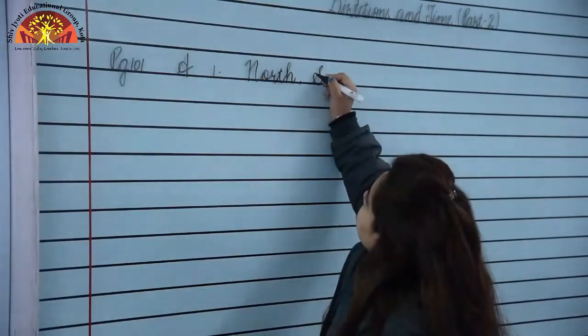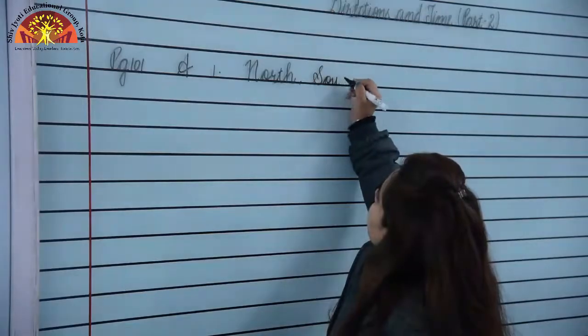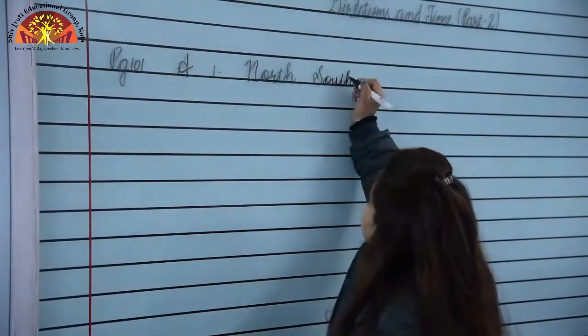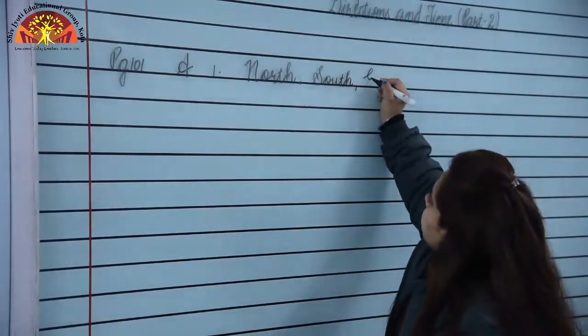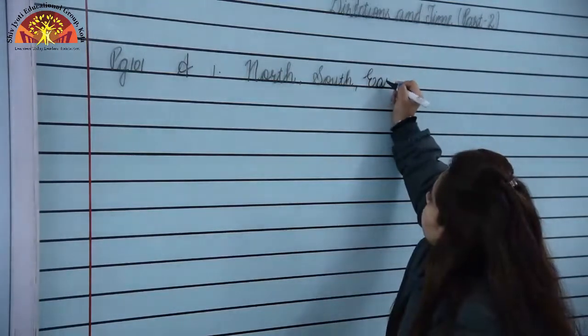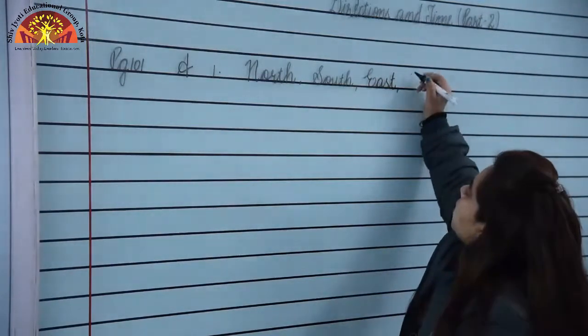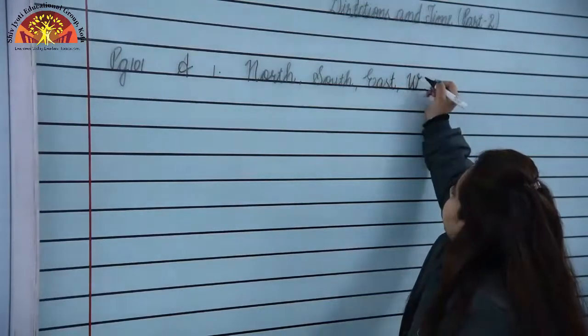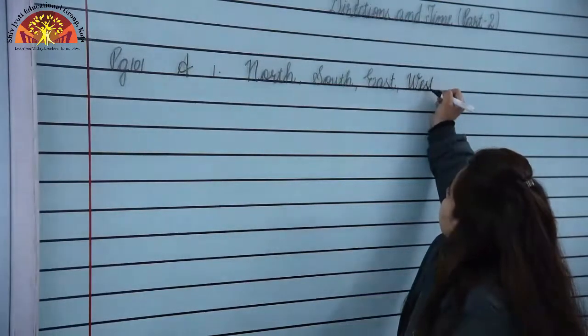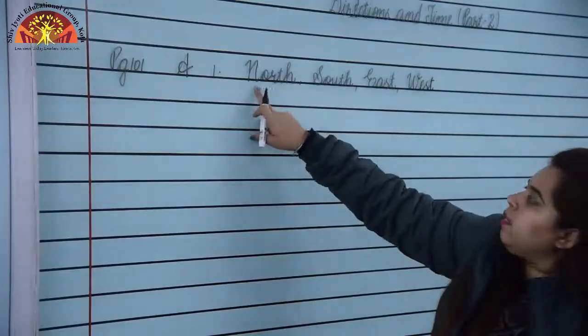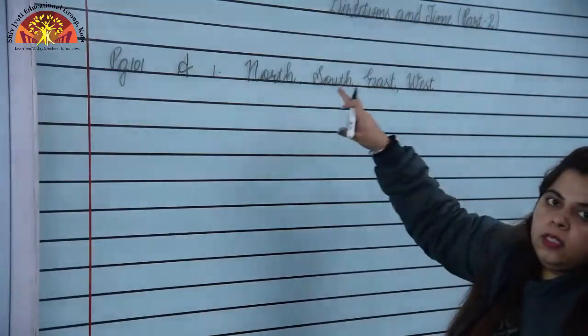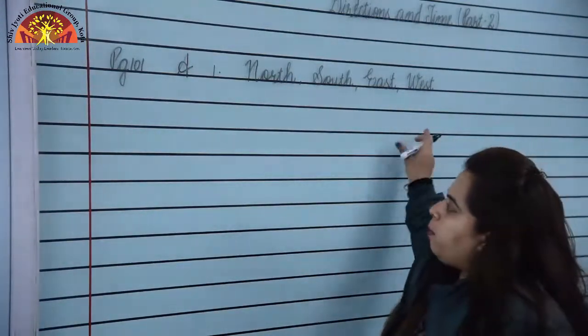South, S will be capital, S-O-U-T-H, south. East, E-A-S-T, east. And west, W-E-S-T, west are directions. N, S, E, W, all these will be in capital.